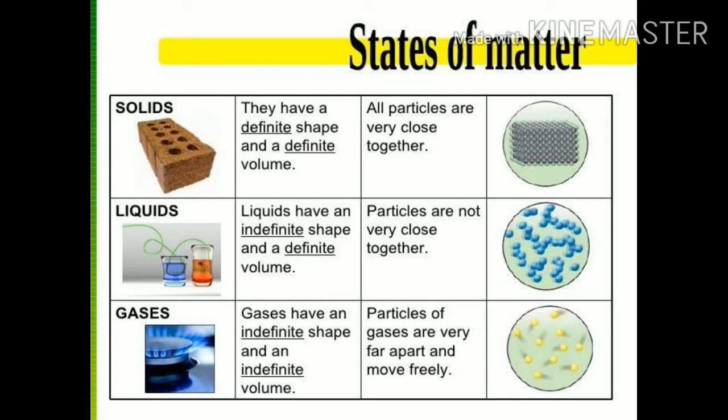This means, if you take 100 ml of water and put that water in a water bottle, then the quantity of water will remain the same. And if you put that same water in a glass, then also the quantity will remain the same. So we can say that liquids have definite volume but no definite shape. It will acquire the shape of the container in which it is contained.